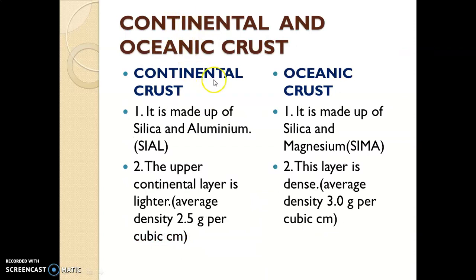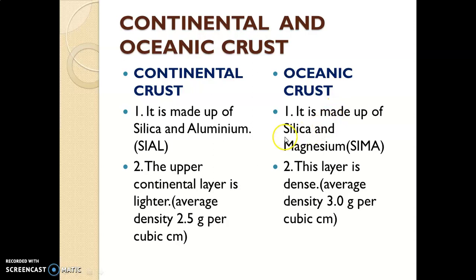Now let's learn the differences between continental and oceanic crust. Continental crust is also known as outer crust; oceanic crust is also known as inner crust. Continental crust is made up of silica and aluminium, and these are very light. It is also known as Sial.